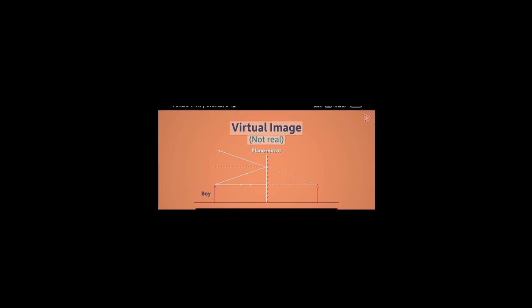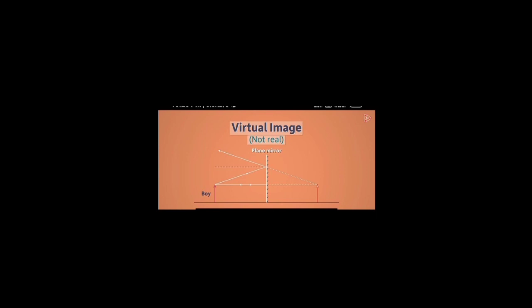A virtual image is an image which appears to be formed somewhere behind the mirror, but in reality it isn't there. A virtual image is formed when the light rays diverge after reflection from the mirror. Every plane mirror forms a virtual image.